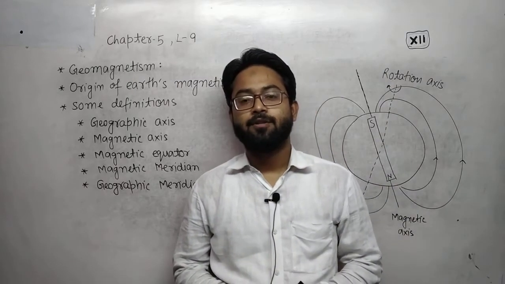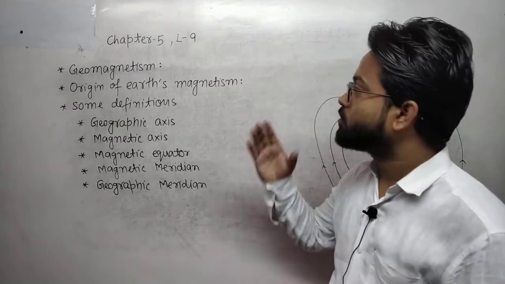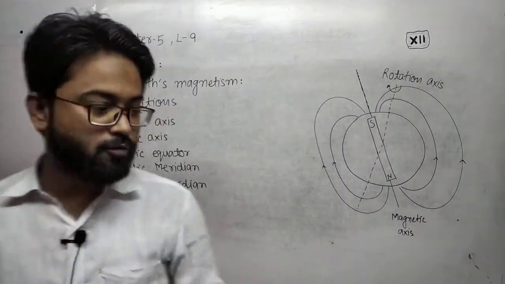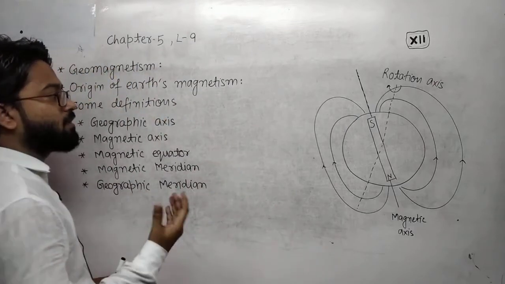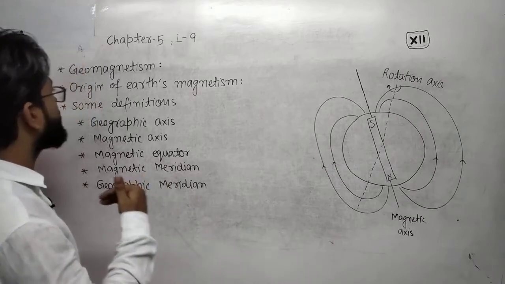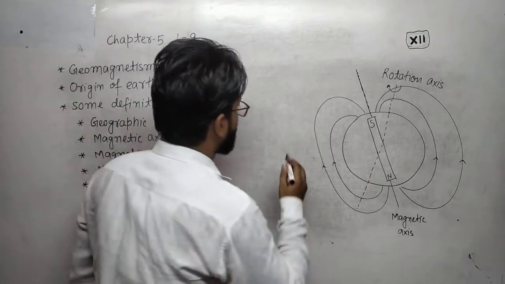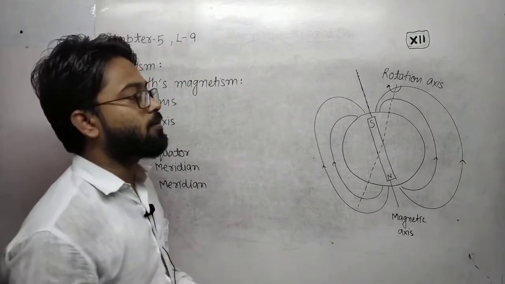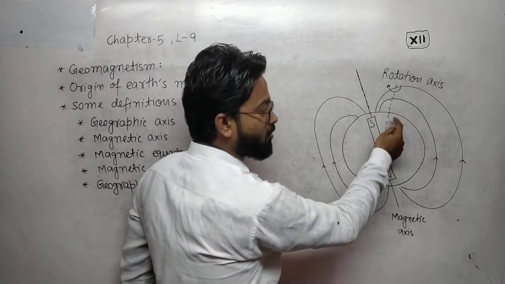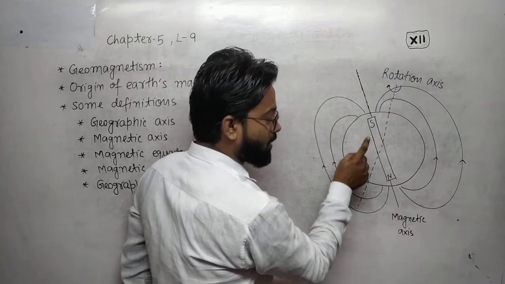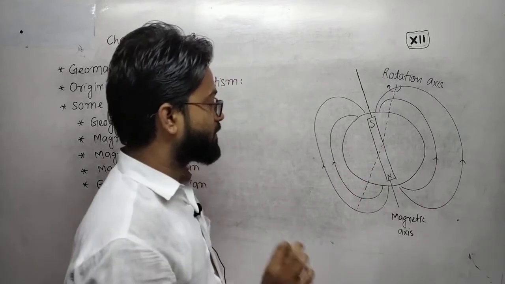Hello students, in this video we will discuss earth magnetism. First point, that is geomagnetism. What is geomagnetism? When we study the magnetism of earth, that branch of physics is called geomagnetism. We all know that earth also behaves like a magnet. The magnetic south pole is near the geographical north pole, and the magnetic north pole is near the geographical south pole.